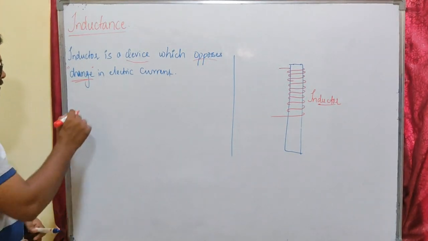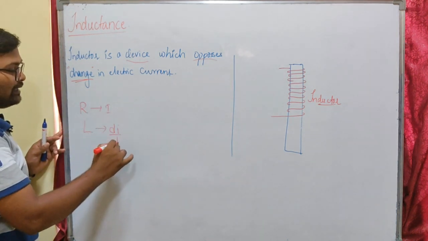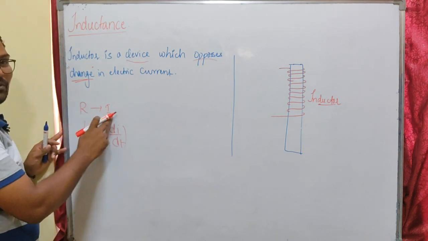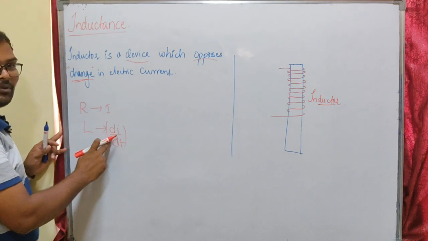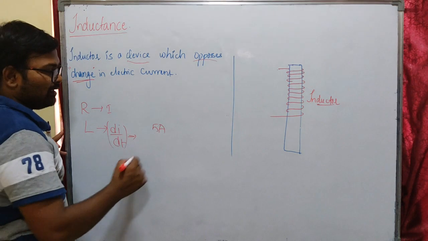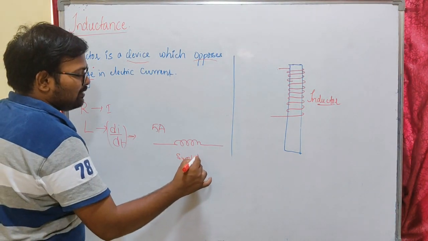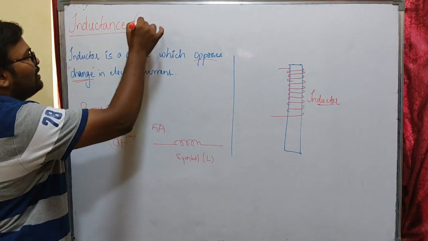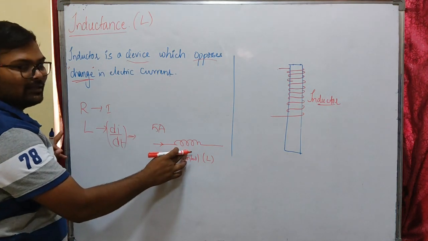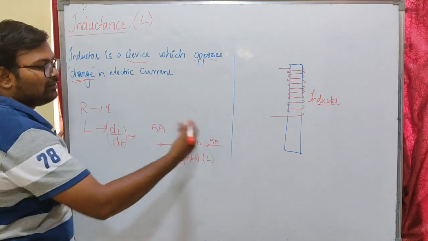As our resistor opposes current, here the inductor is opposing change in current. di by dt is nothing but change. Our resistor will oppose current, but our inductor is opposing change in current. Change in current means if I have 5 amperes initially, and this is the symbol of the inductor, L, the inductor is named with L. If I pass 5 amps of current through an inductor, the conductor will pass the same amount of current to the other terminal.